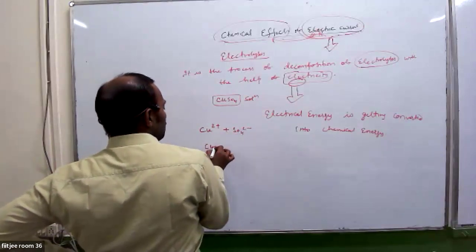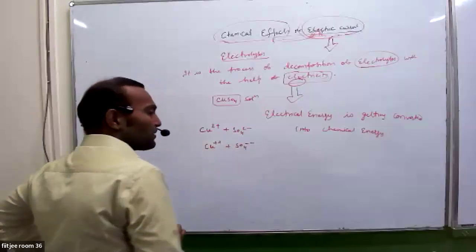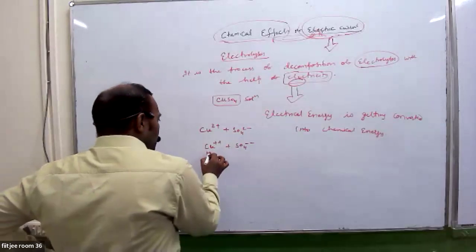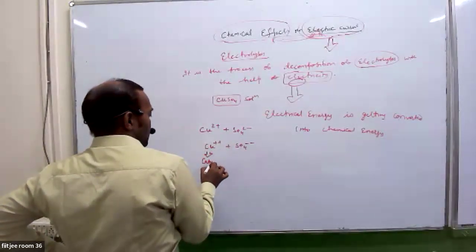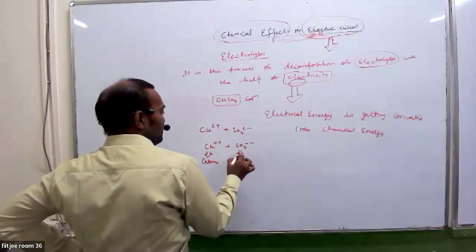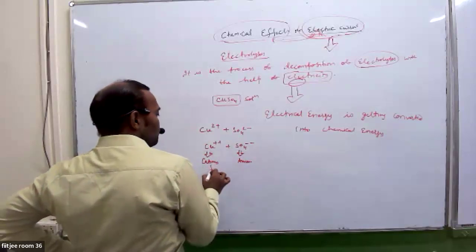Cu2+ is the cation and SO4 2- is the anion. So the cation goes to the cathode.